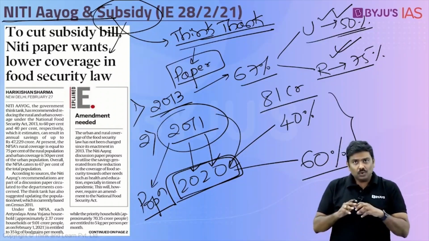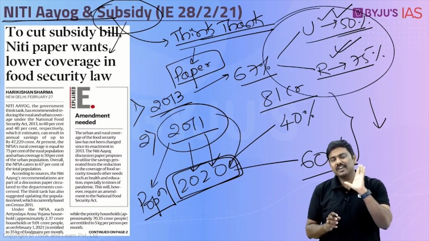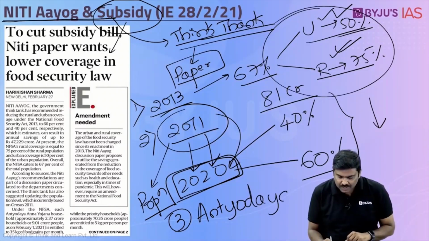As a result of this, what it says is the total amount of beneficiaries will be much lower compared to what we are actually covering right now. That is more than 81 crore people. This is the first very important point which has been mentioned in the paper. Next very important point is with respect to the Antyodaya Yojana. Remember, this has been also in the newspaper.